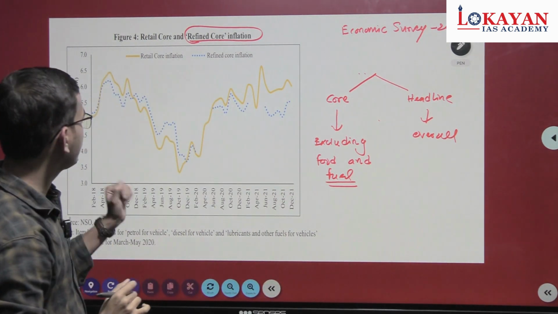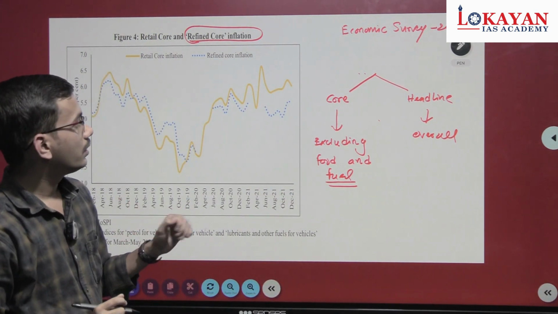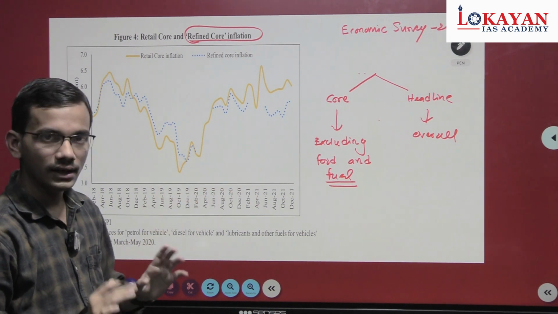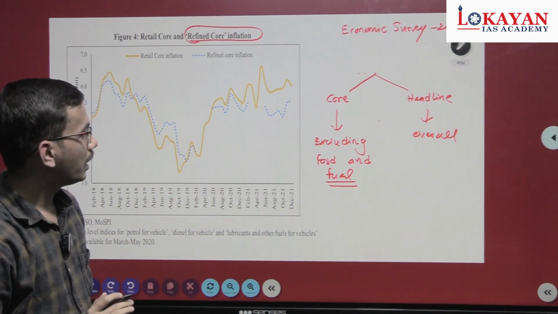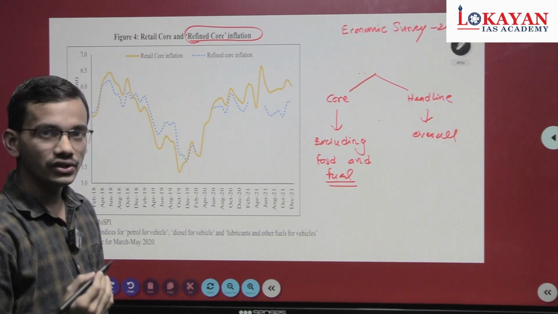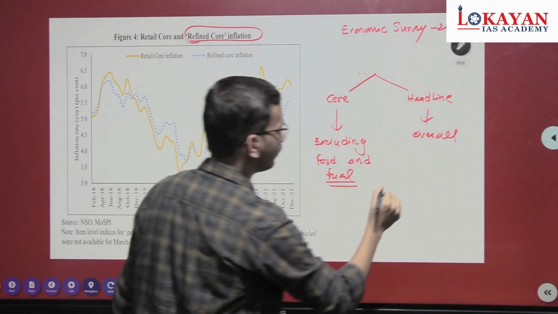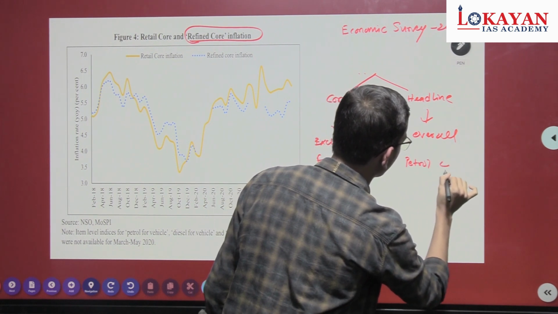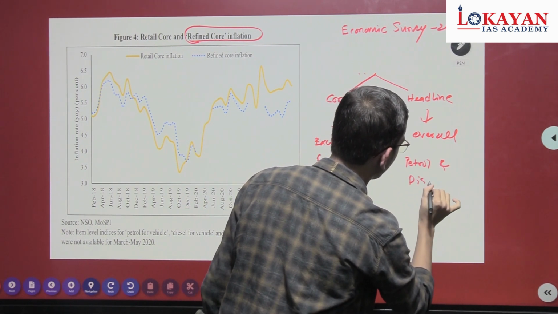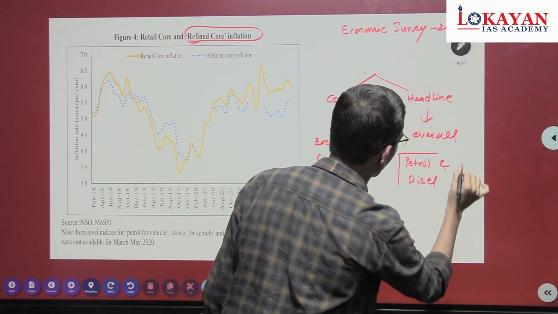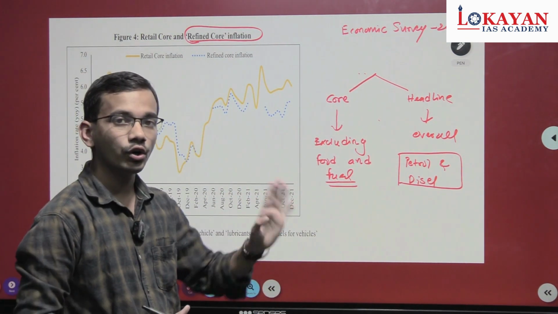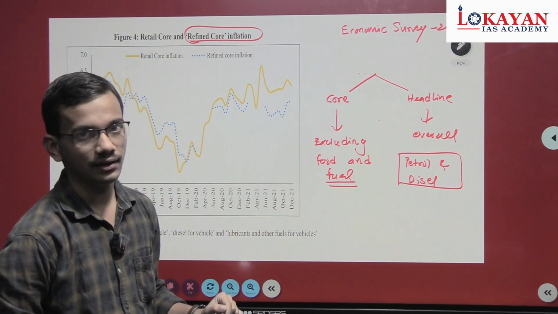Now see this interesting thing. In core inflation, food and fuel is excluded, but our conventional fuel, that is petrol and diesel, are not included in the fuel category.